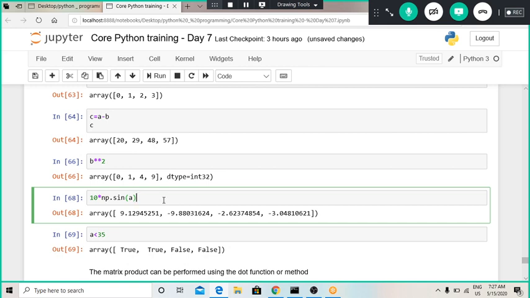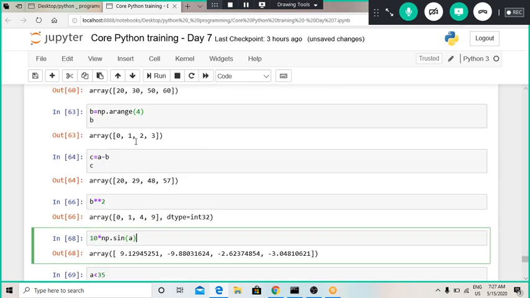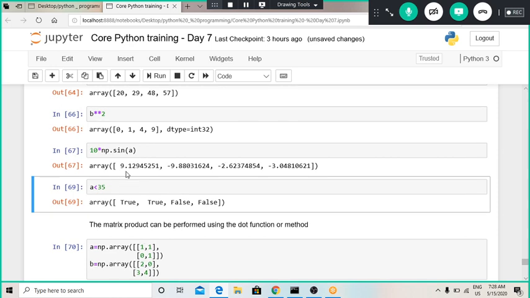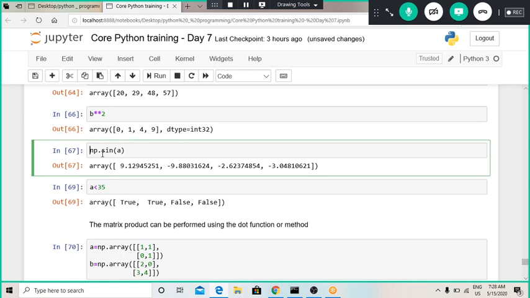So this is how we can use these sine, cos and tan functions. Now if I wanted to get the sine value of all the elements stored in this array a, for that we can use np.sin and then the array. And now I wanted to multiply the output of all these values by 10, so I have used 10 * np.sin(a). So this is my output. This is also an array, and it has sine values which are multiplied by 10.